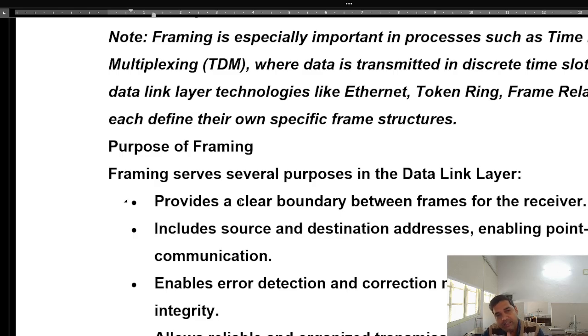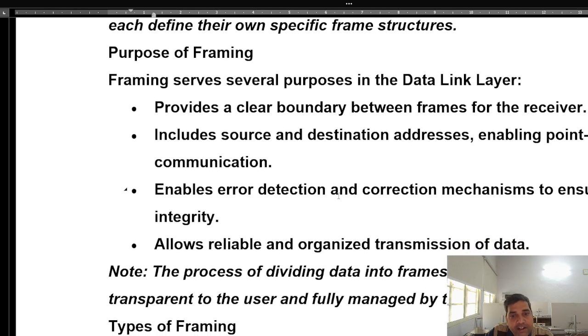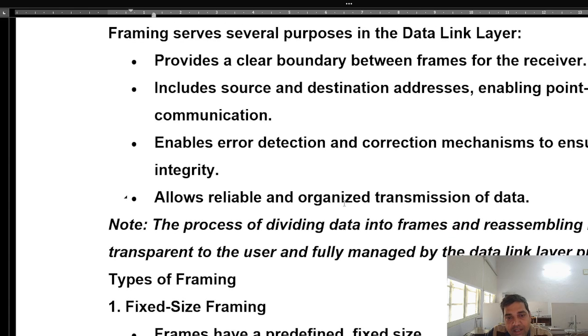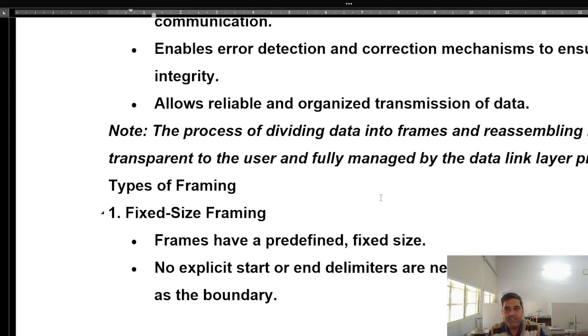Framing serves several purposes in the data link layer. First, it provides a clear boundary between the frames for the receiver. This means how much size of data it can accept at one time. It includes source and destination addresses, enabling point-to-point communication. It enables error detection and correction mechanisms to ensure data integrity. It allows reliable and organized transmission of data. The process of dividing data into frames and reassembling it is transparent to the user and fully managed by the data link layer protocol.